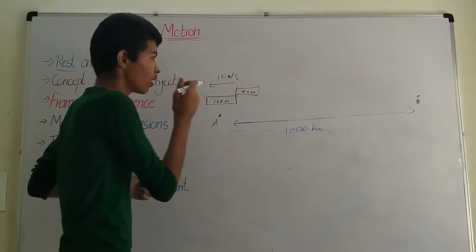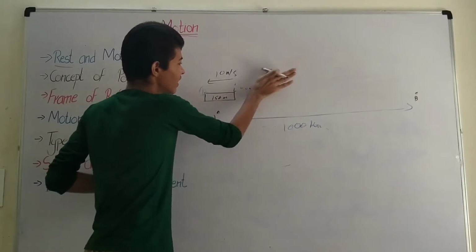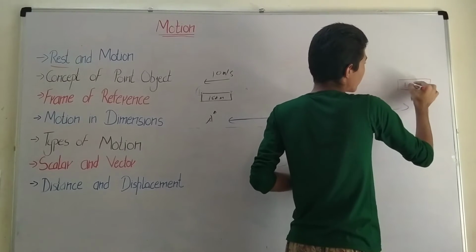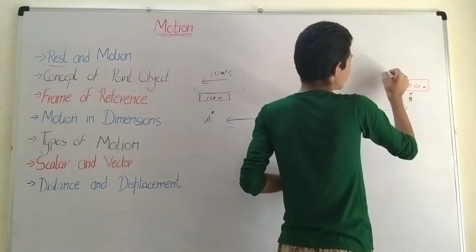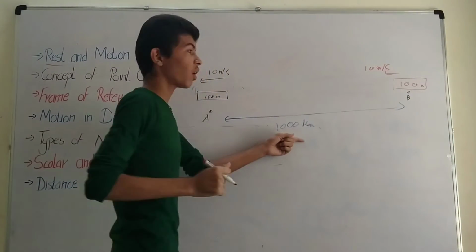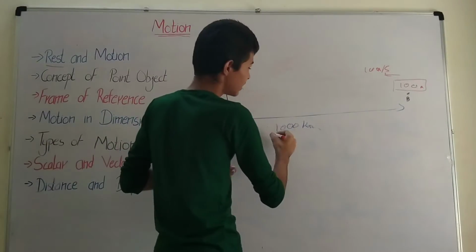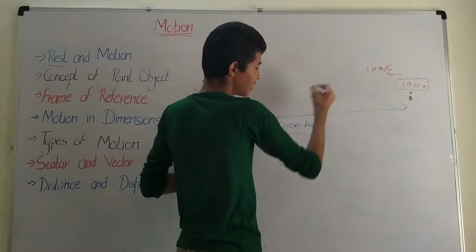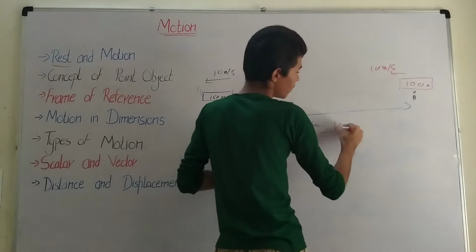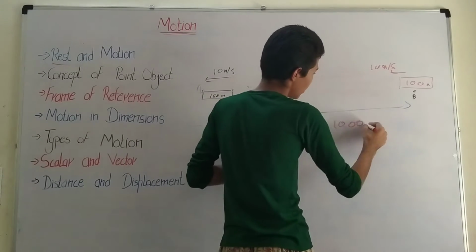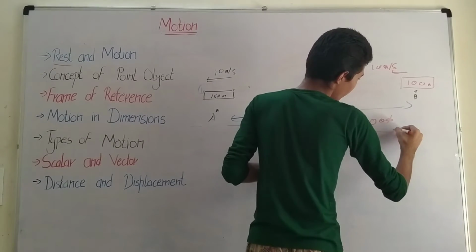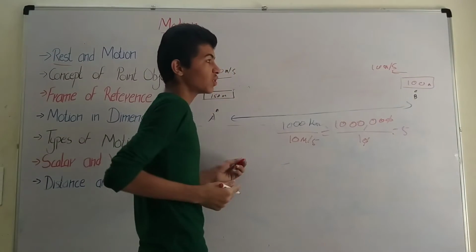First, we do not take the train as it is here, we have to take this train as here. So now this train is 100 meters and it is traveling with 10 meters per second, and the distance is 1000 kilometers. So you would take the distance as 1000 kilometers and the speed as 10 meters per second. Converting it into meters, that is 1000 followed by 3 zeros divided by 10, it would take 5 lakh seconds to cover this.